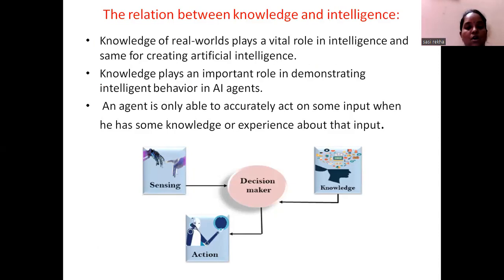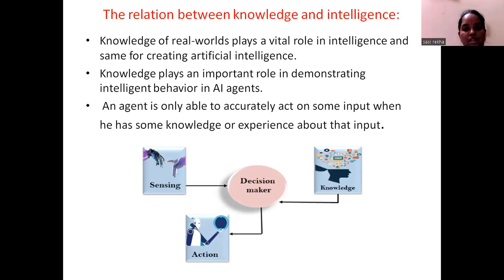As we know, with the help of sensors, the agent is able to sense everything. Okay, along with the sensing capability, the knowledge base is also mandatory for an agent to make the correct decision, right? So, based on the knowledge and the sensing, the agent can behave like a decision maker and it can perform its decision, that is the action, through its actuators.